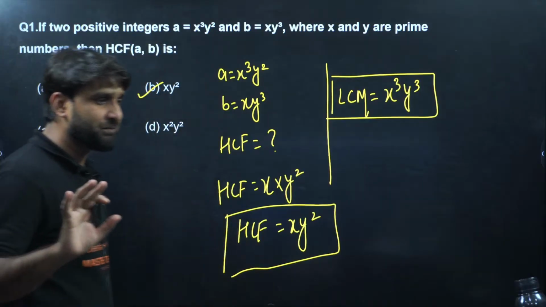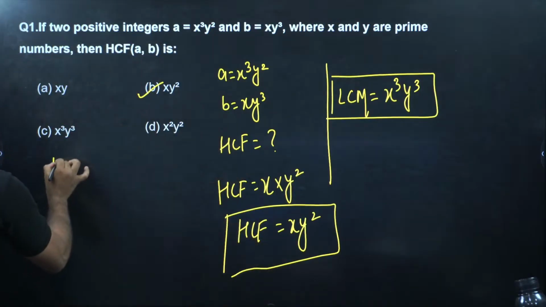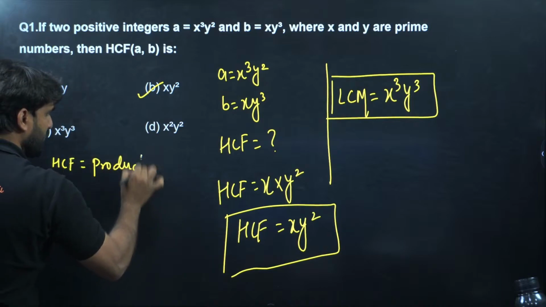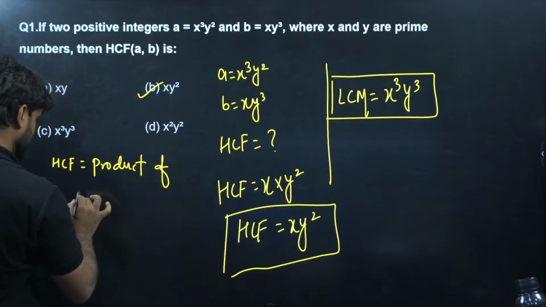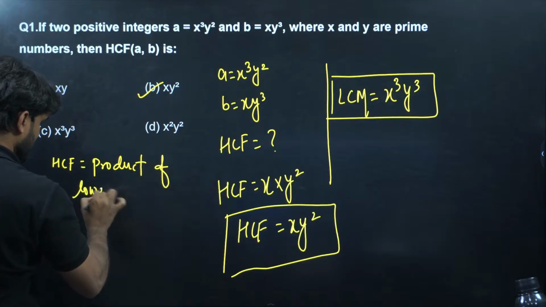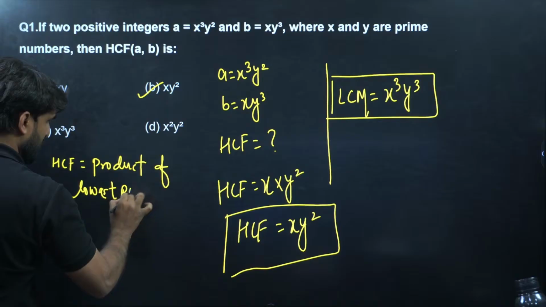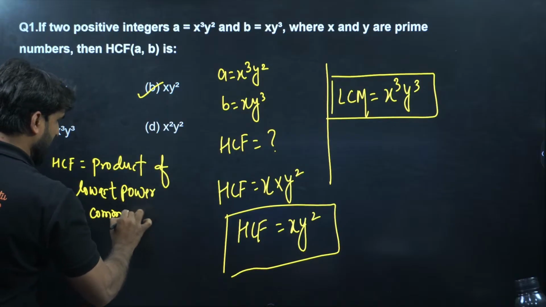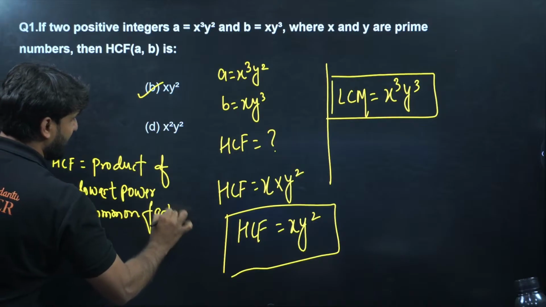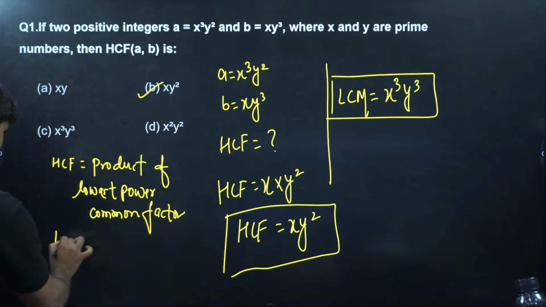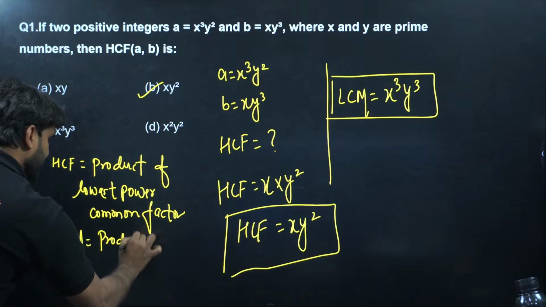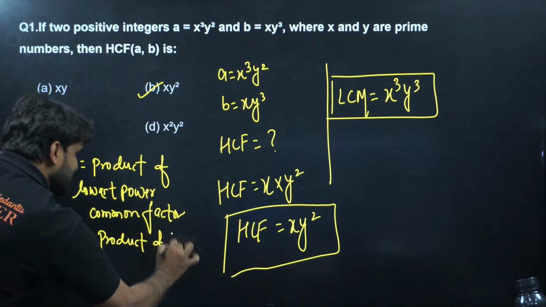Clear everyone? Let me write here. What is HCF? It is the product of the lowest power common factor. If I talk about LCM, what is LCM? LCM is also the product of the highest power common factor.